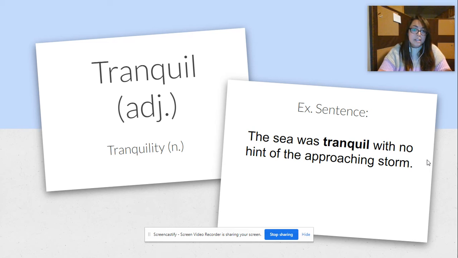Our next word is tranquil. Our next word is tranquil. It's an adjective, and if we add an ity as the suffix, it becomes tranquility, and it becomes a noun. So our example sentence is, the sea was tranquil with no hint of approaching storm.